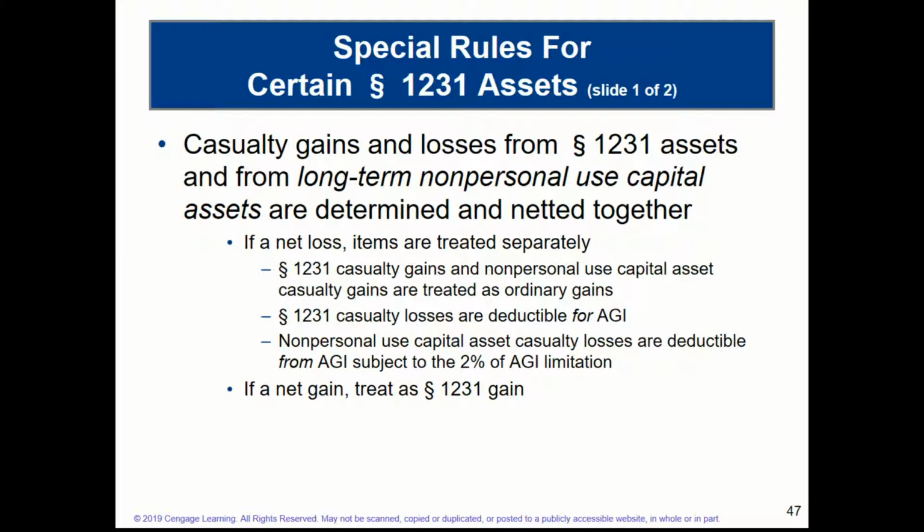1231 casualty losses are deductible for AGI, so they will help in determining our adjusted gross income, which is a great benefit. As indeed most business losses, whether 1231 or ordinary, are deductions for AGI on Schedule C. Now, non-personal use capital asset casualty losses are deductible from AGI, so that's, for example, on Schedule A, subject to a 2% of AGI limitation. Now, please be aware that many of the 2% miscellaneous itemized deductions have been suspended until 2025.